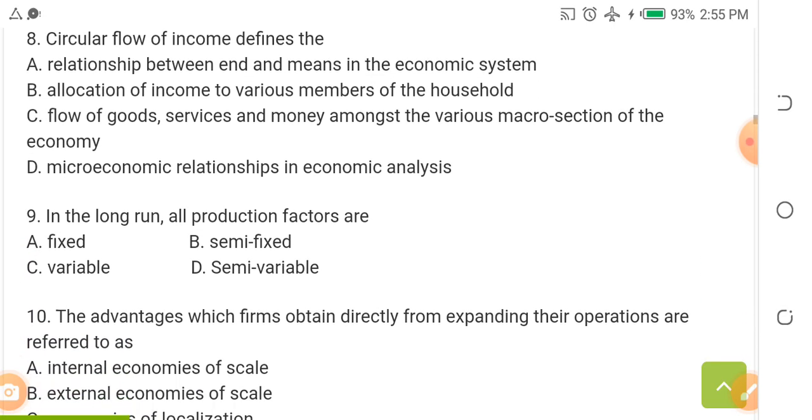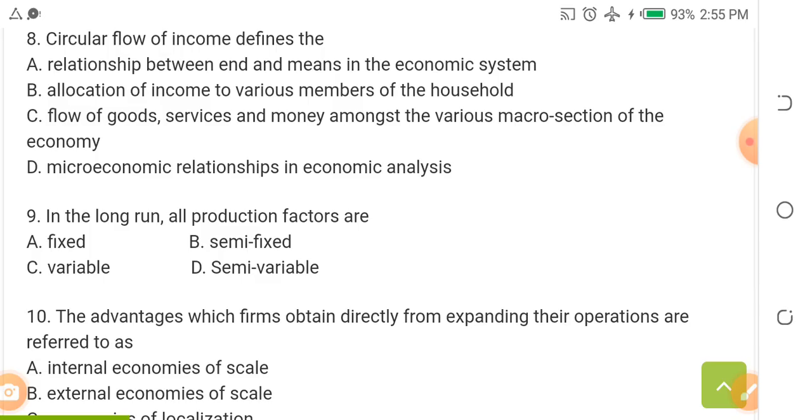Question 8. Circular flow of income defines the dash. A, relationship between end and means in the economic system. B, allocation of income to various members of the household.